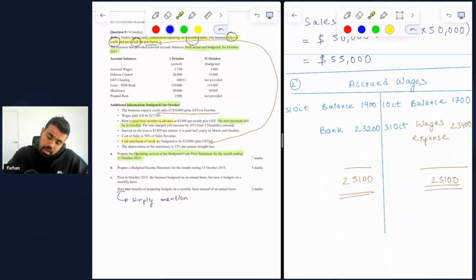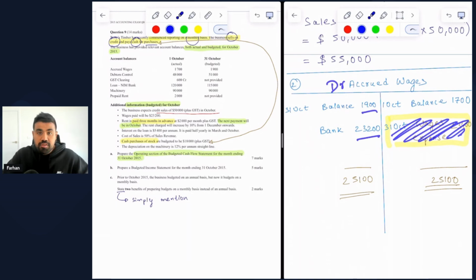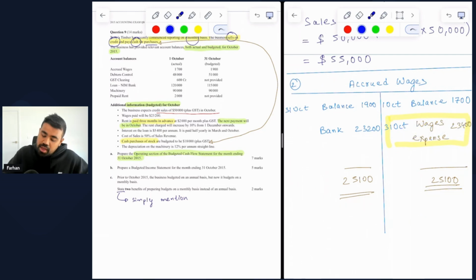Now, our main requirement was to calculate this part, which serves as the wages expense, and it's the same method as how we calculate any missing figures within the ledger account. So we find the total of everything on the heaviest side, which is the debit side: 1,900 plus 23,200, which is 25,100. That must be the total of everything on the credit side. And when you subtract the opening balance of 1,700, you are left with 23,400, which refers to the wages expense for the month of 31 October.